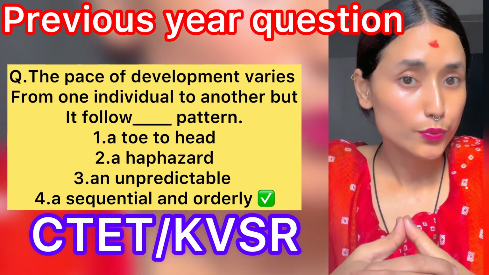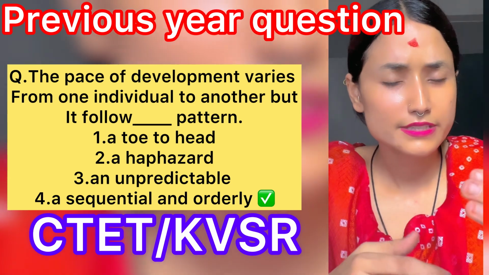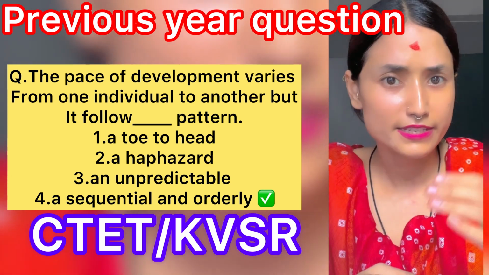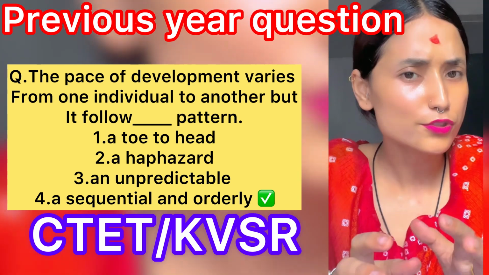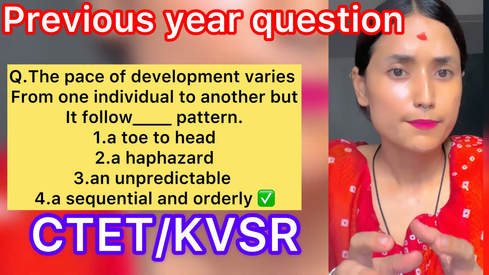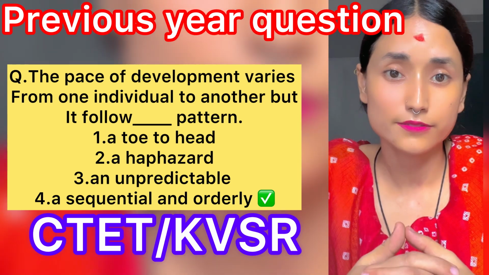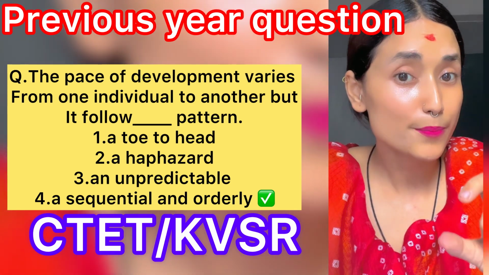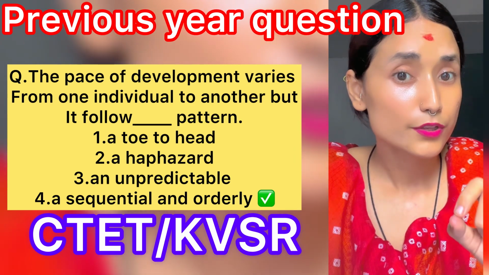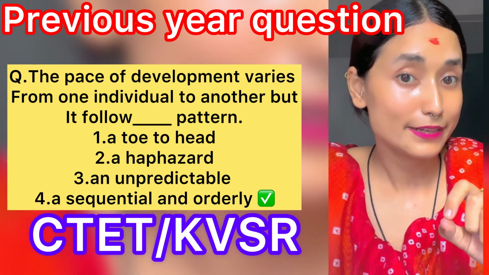As we know, the pattern and the series, or we can say the sequence, of development is almost the same in all children. But what makes a difference is the factors. The rate of development truly depends on factors.